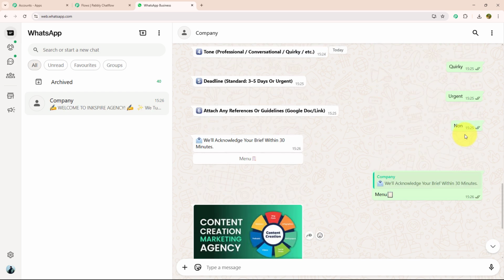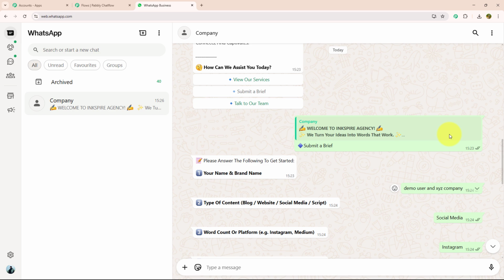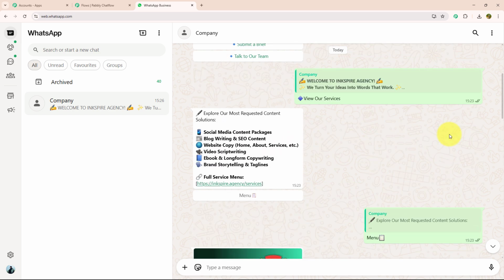So yes, as you can see, this chatbot is replying to me within seconds and made my customer experience so much better and fun, that too without any manual effort. That's the power of Pabbly Chatflow. If you want to know how to create this chatbot for your own business, then let me guide you further.